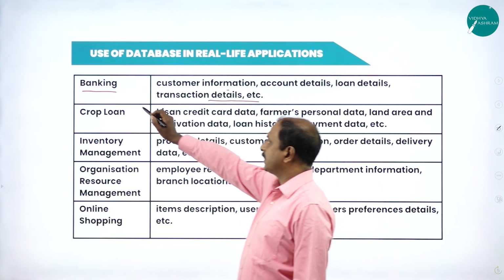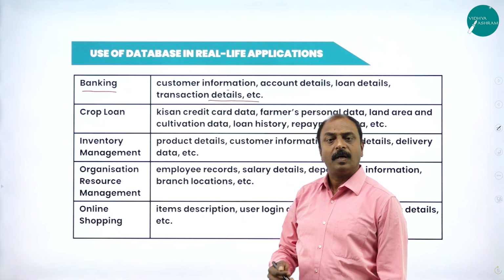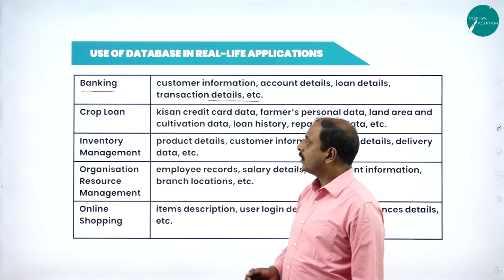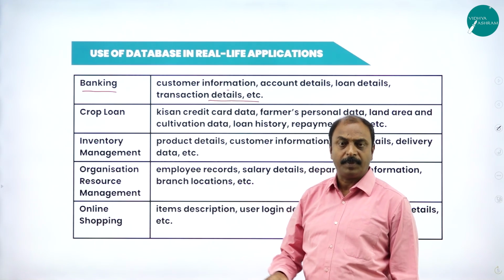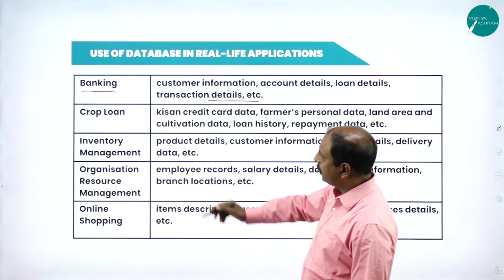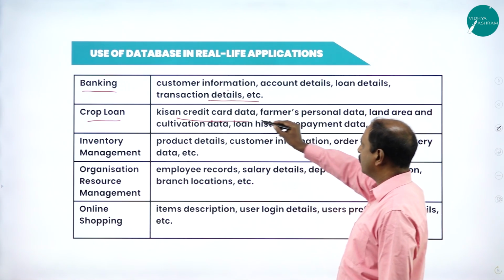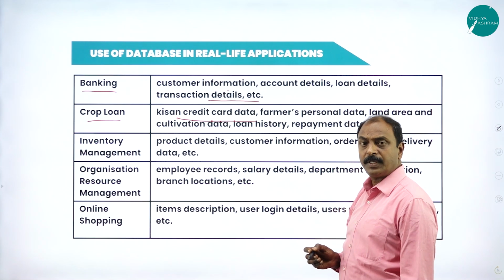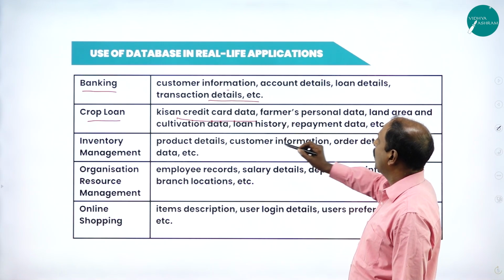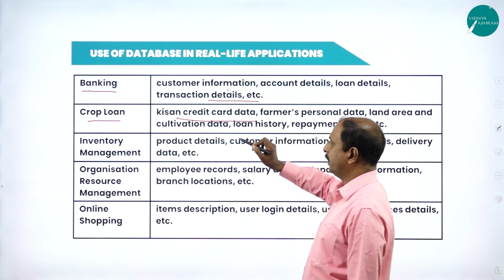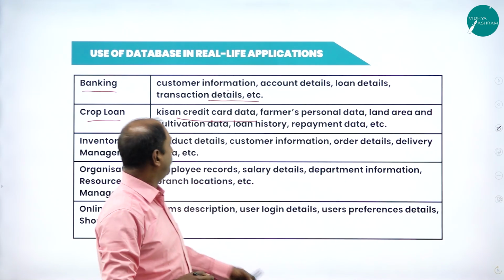So this is an example of an application of database, the fields where we can make use of database in our day-to-day work. Here, crop loan, this is Kisan credit card data. This is about the farmers and their crops, everything. All the data are stored in a computer in the form of database.